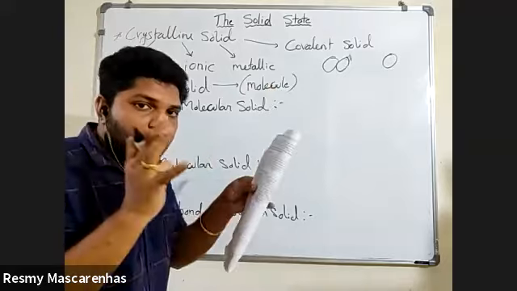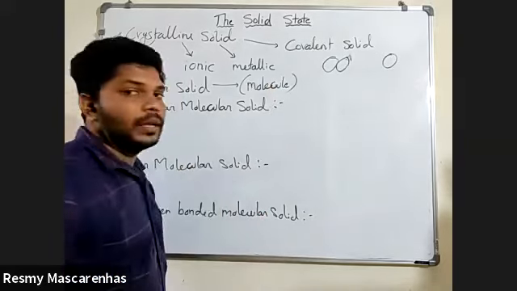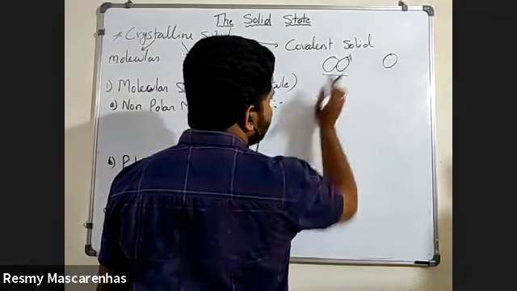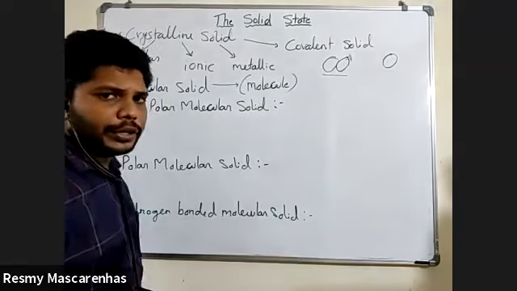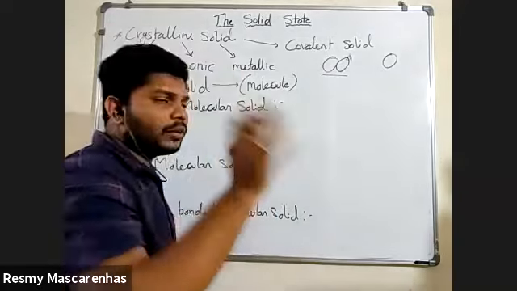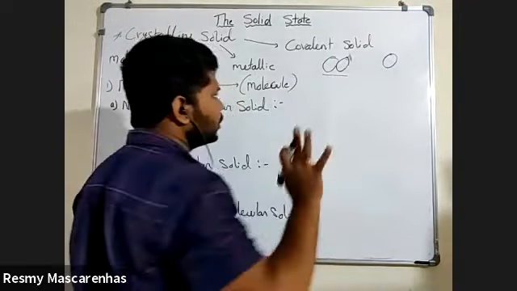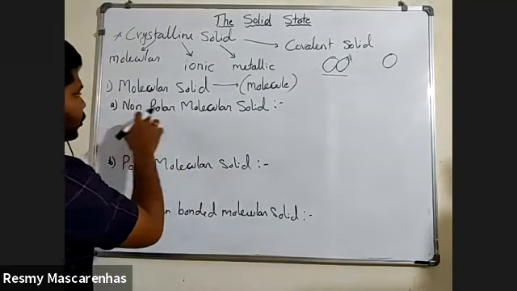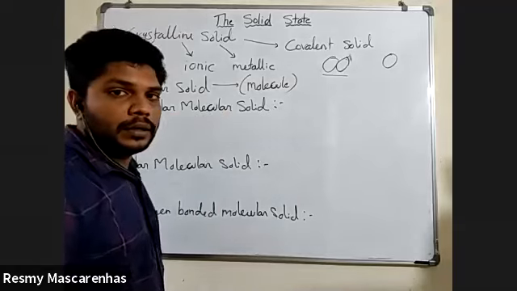Now here they are saying molecular solid, which means they are talking about the molecule. So the smallest part here is a molecule. We are just considering how the molecule is formed. With two atoms, your molecule is formed. Just with two atoms; three and more we will not see. Just remember this. Now, which solid is called a non-polar molecular solid?